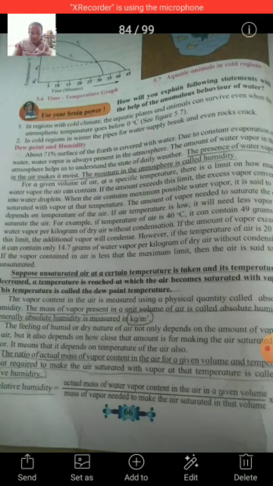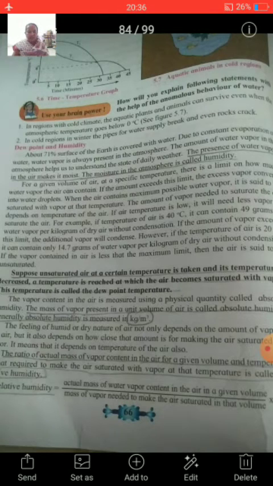When the air contains the maximum possible water vapor at a specific temperature, it is said to be saturated with vapor at that temperature.